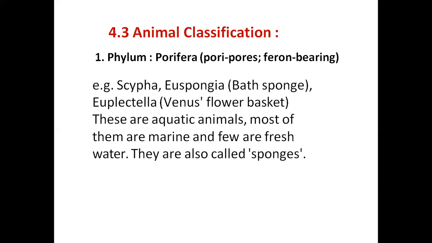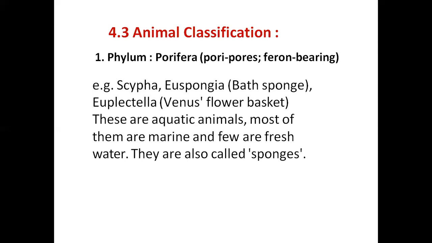So why is the Porifera called poriferans? Because the body bears pores or holes. Based on embryology, the sponges or marine sponges are proved to be animals, and they have a separate phylum.